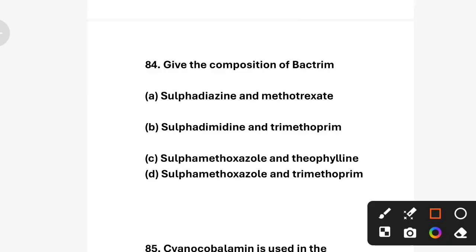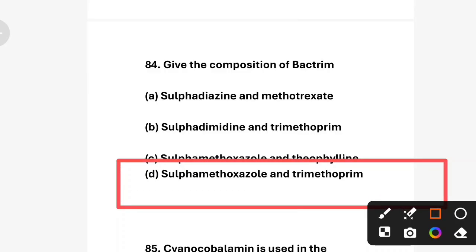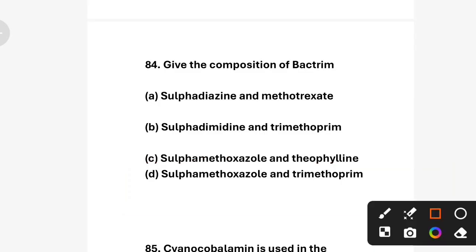So correct answer is option D, sulfamethoxazole and trimethoprim, used to treat bacterial infections like urinary tract and respiratory infections. And sulfadiazine and methotrexate are used in arthritis and cancers, not bacterial infection. And sulfadiamide and trimethoprim is not a standard composition for Bactrim. Okay, and sulfamethoxazole and theophylline: theophylline is for asthma, not for bacterial infection. Okay, next question.